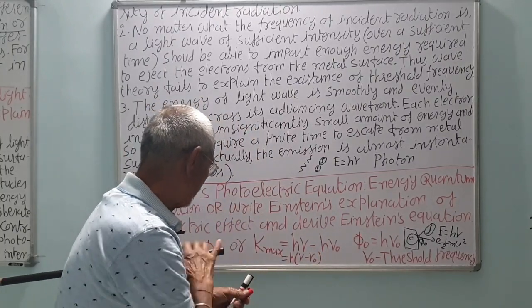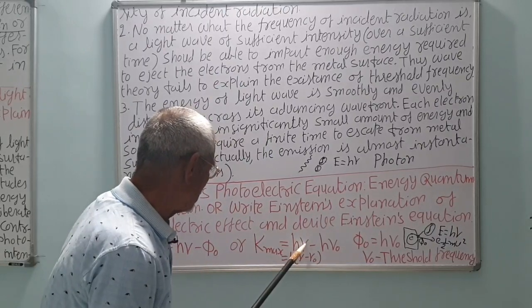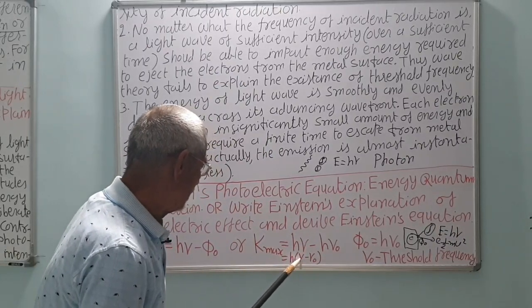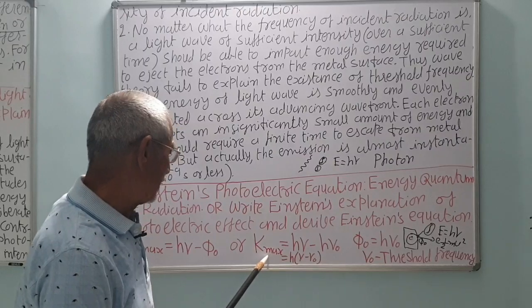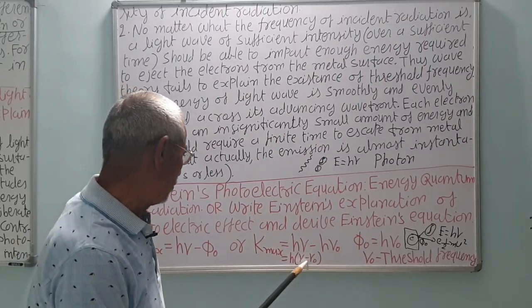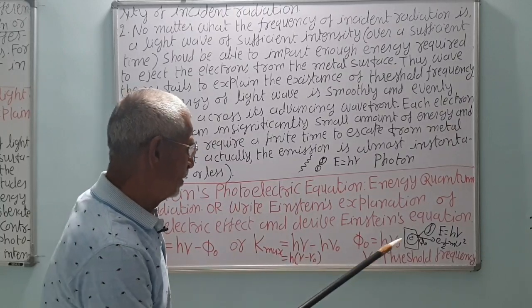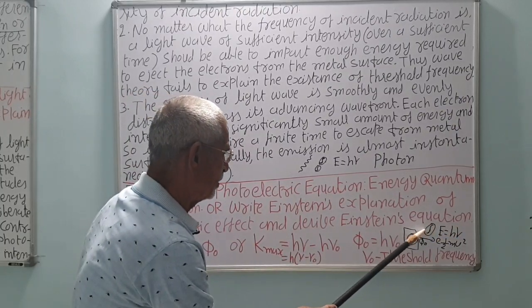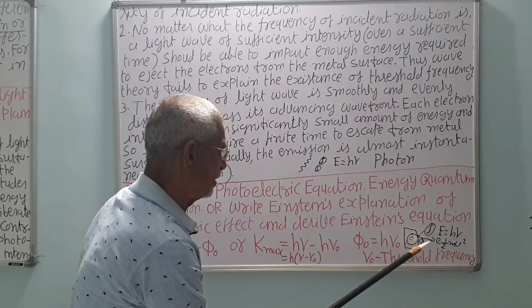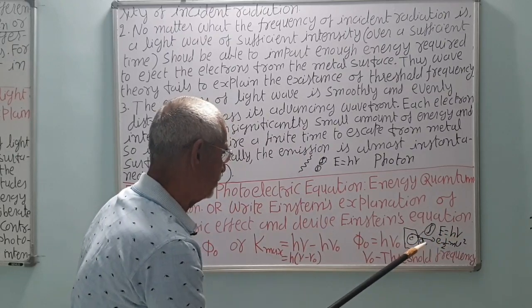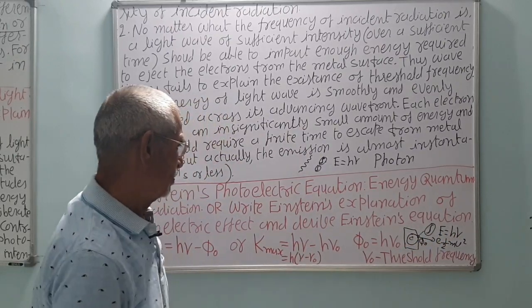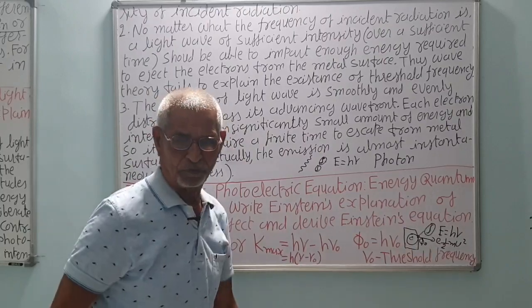So if the frequency nu is less than nu 0, this will be negative. So kinetic energy can never be negative. So this should be positive. So nu should be greater than nu 0. The frequency of the incident radiation should be greater than nu 0, where phi 0 is equal to h nu 0.